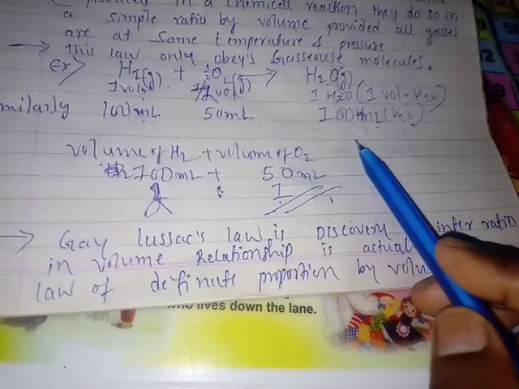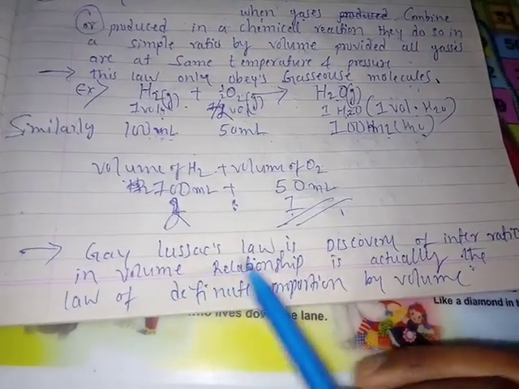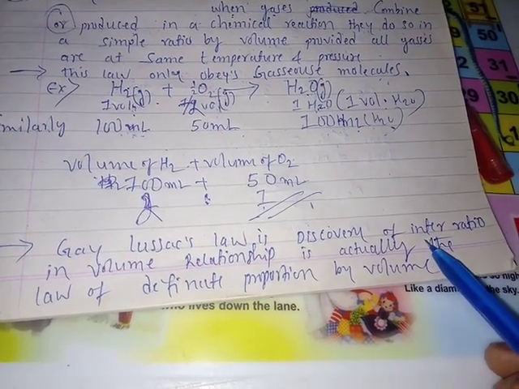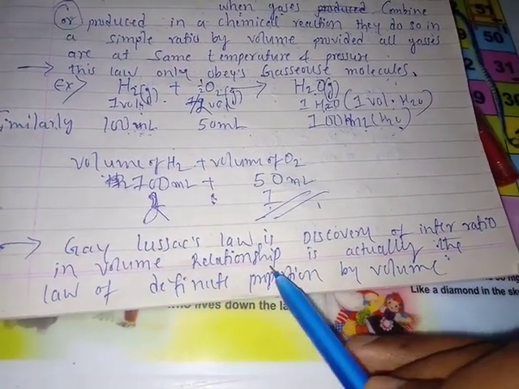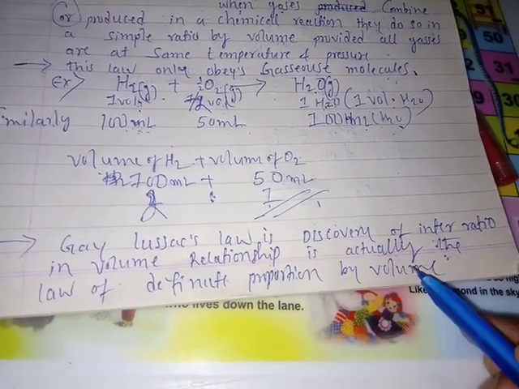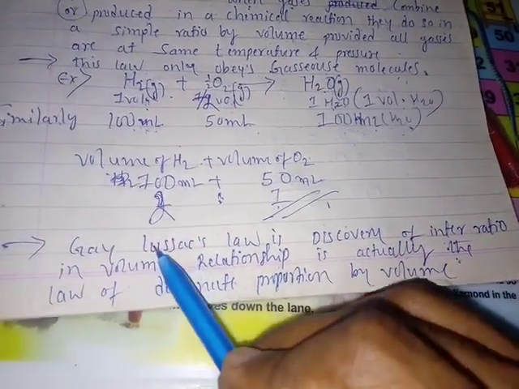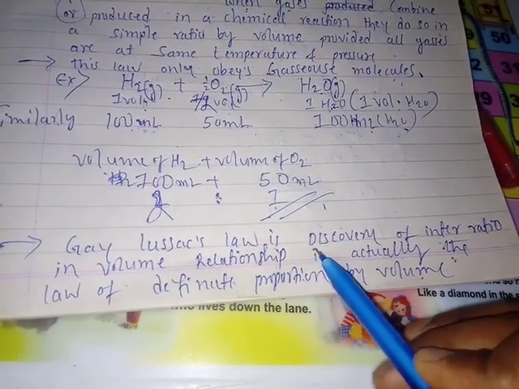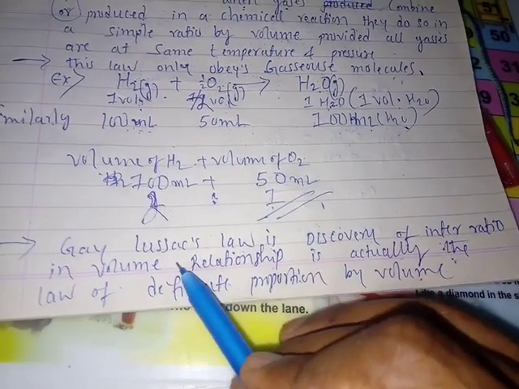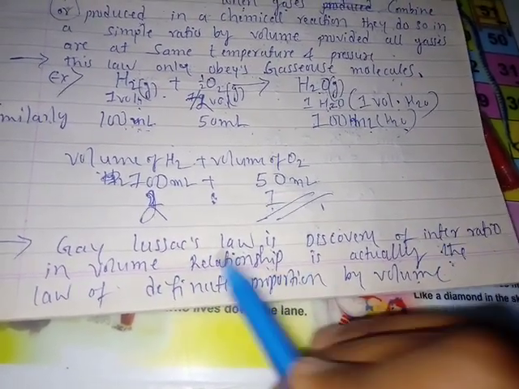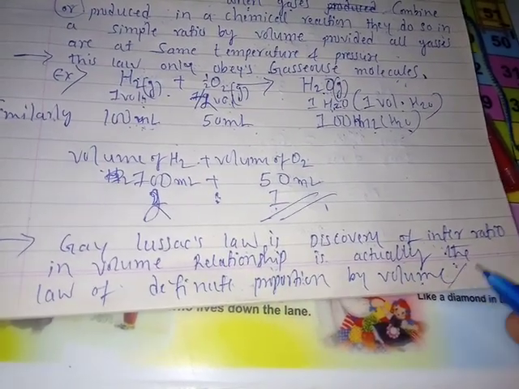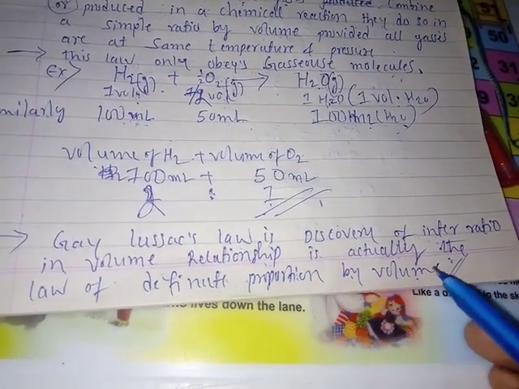Okay, before going to one more example, let's see one more point. The discovery of the Gay-Lussac law, the ratio of volume relationship, is actually the law of definite proportion by volume. The law of definite proportion with respect to volume, students.